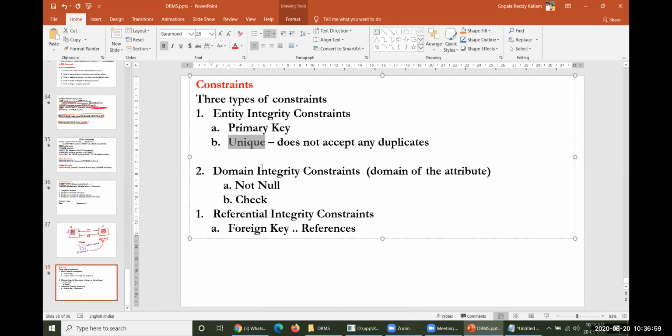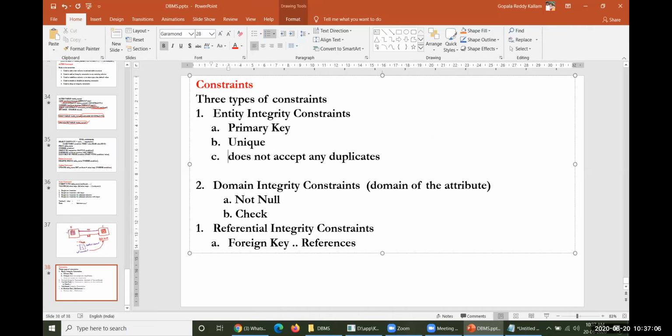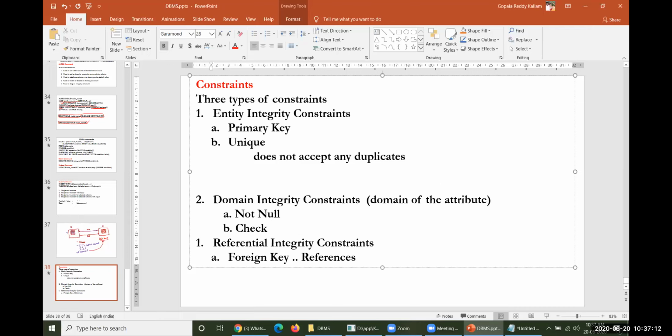Let us examine this. But there is one specific problem with that particular uniqueness here. It does not accept any duplicates, but it accepts any number of null values.